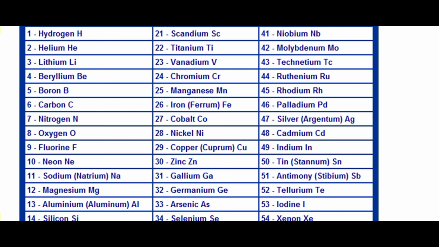So all these elements are pure substances and they cannot be broken down into simpler substances by any physical or chemical process. They are permanently that particular element. Hydrogen cannot be converted into oxygen, oxygen cannot be converted into hydrogen, iron cannot be converted into silver, silver cannot be converted into iron, like that. So from here I think you have understood the meaning of: they cannot be broken down into simpler substances by any physical or chemical process.